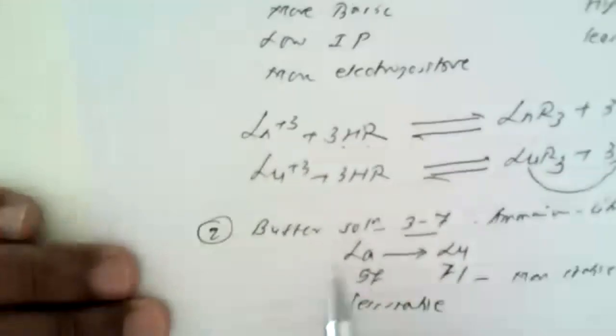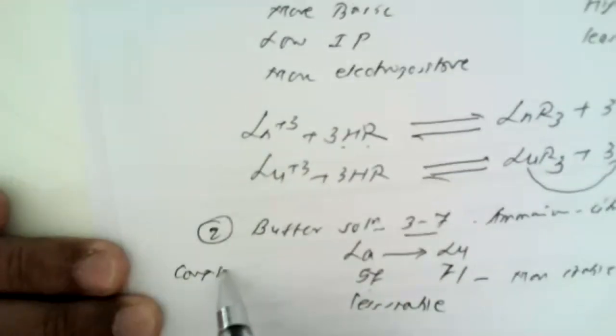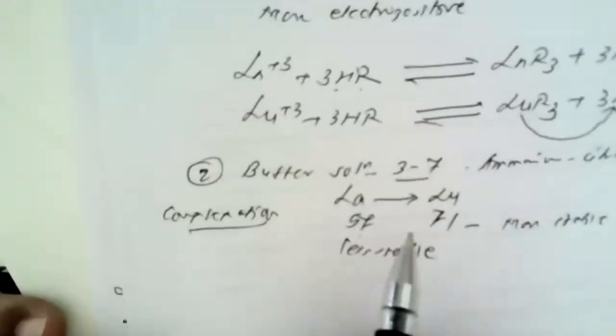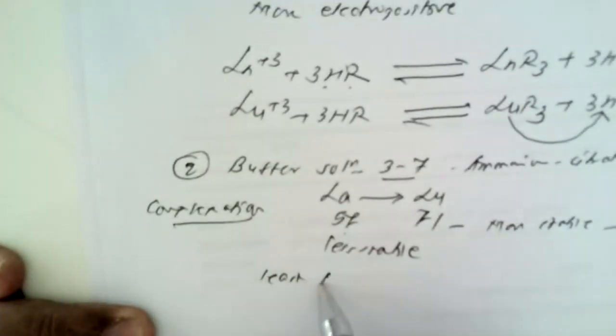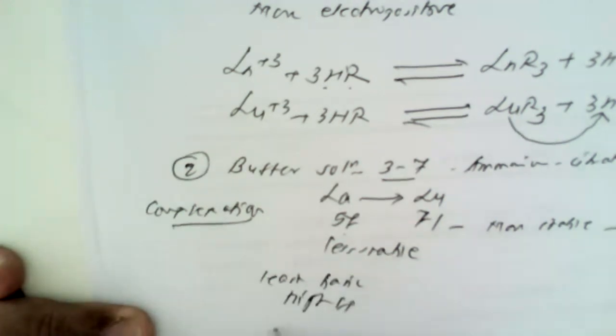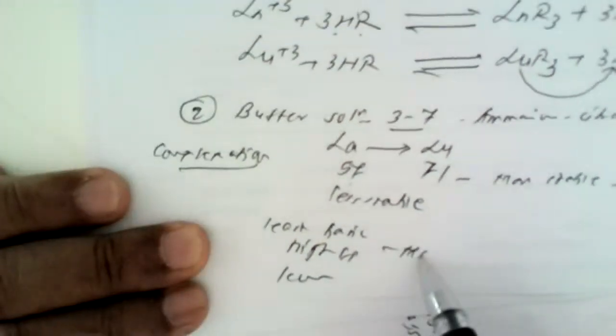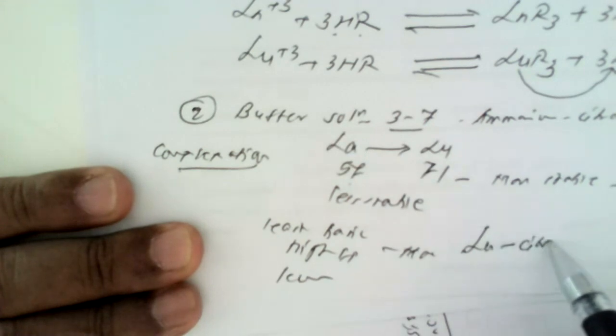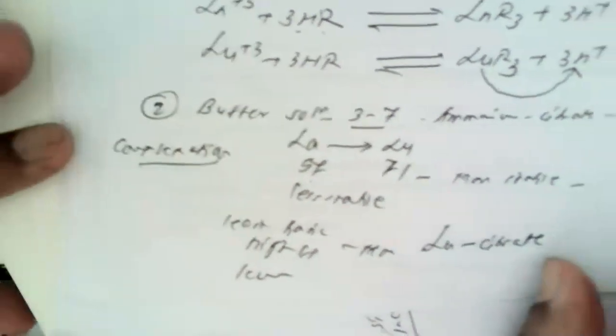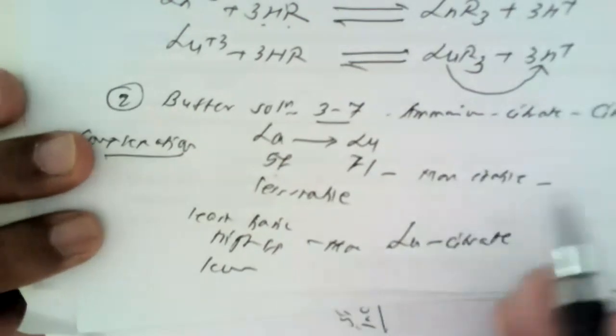That means in this second step, the complexation or complex formation, first of all the ion which is least basic or having high IP value or least metallic forms the more stable complex. That means lutetium can form a more stable complex with this buffer solution and form lutetium citrate.